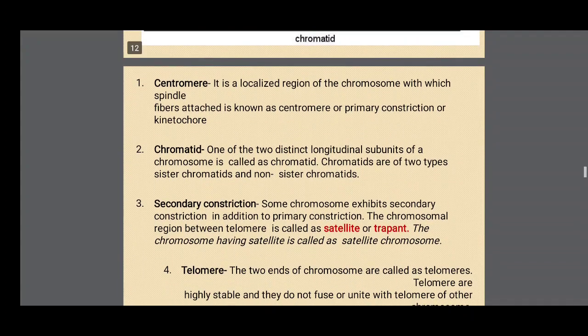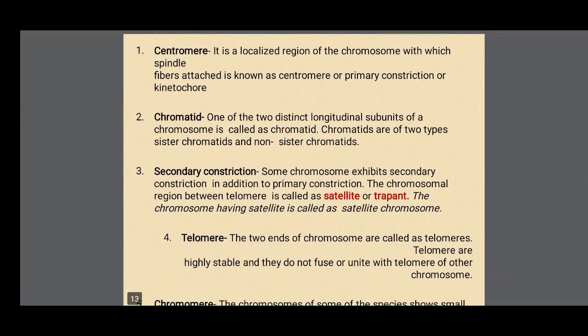So the centromere is the localized region of the chromosome with which the spindle fiber is attached, known as the centromere or primary constriction or kinetochore. It is present in the middle or above the middle. At that place the centromere is present. The centromere attaches the chromatids.